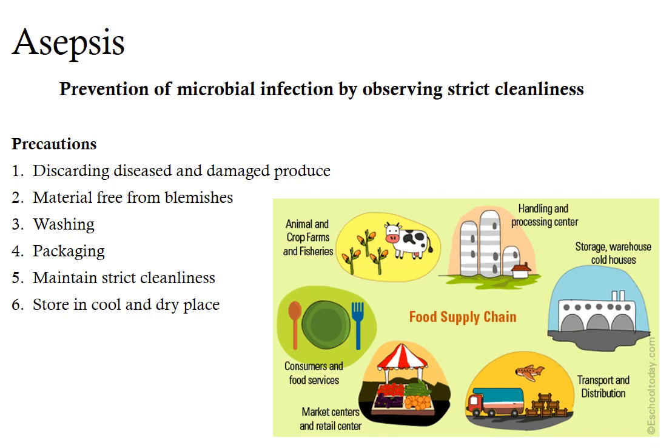In case of processed foods, packaging is done to prevent the entry of microorganisms into the processed food. Throughout all these steps, you have to maintain strict cleanliness and hygiene. In the end, when the food is ready and packaged, it should be stored in a cool and dry place. The temperature should be suitable for that produce.